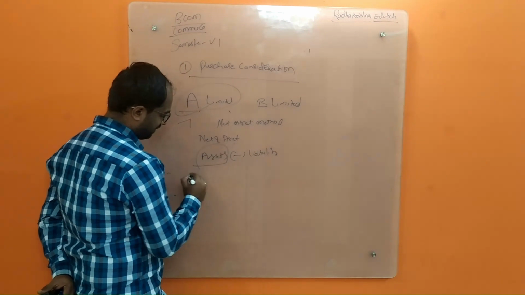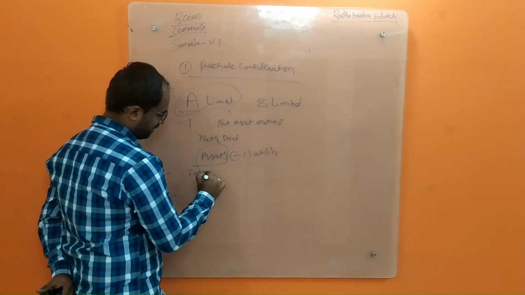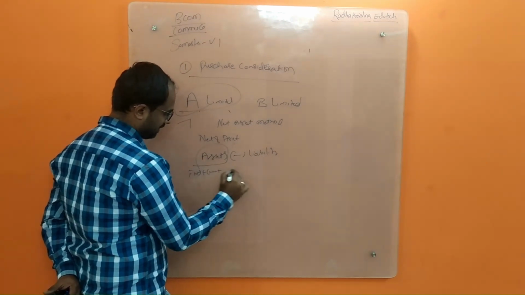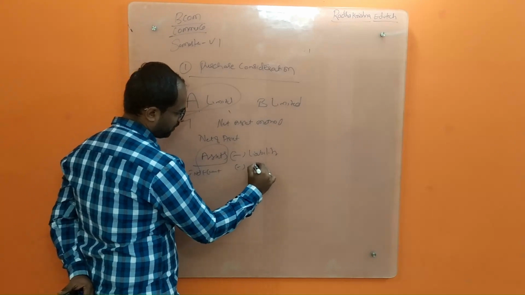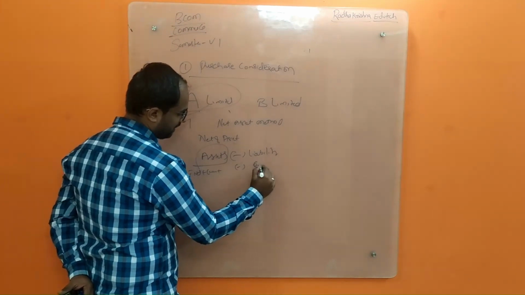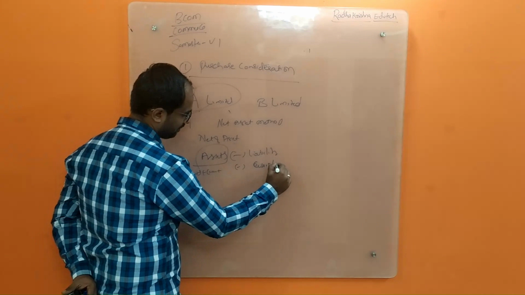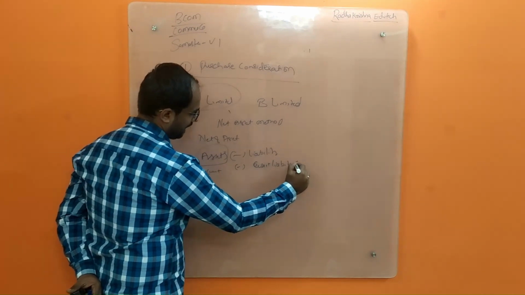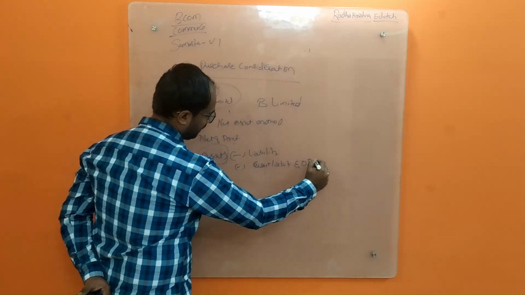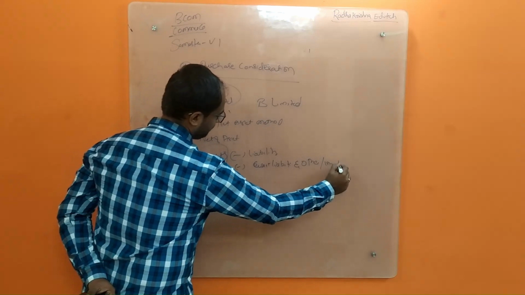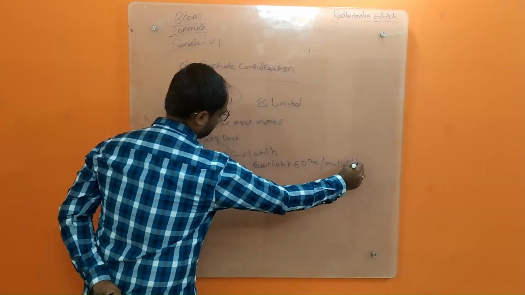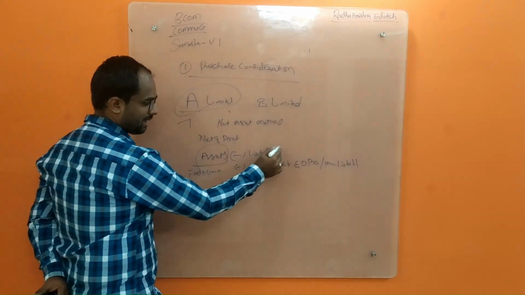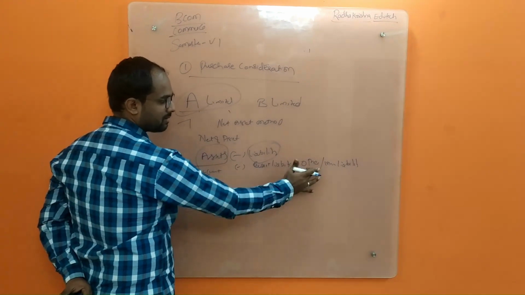Assets are both fixed assets plus current assets. Liabilities are both current liabilities and other current or long term liabilities. In this case, liability means only current liability or other liability.